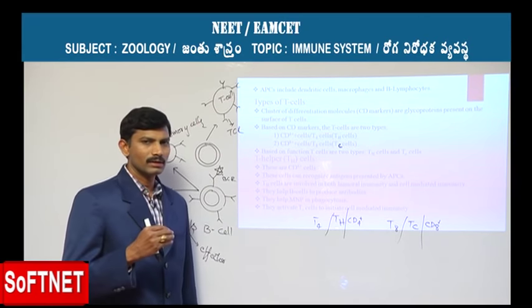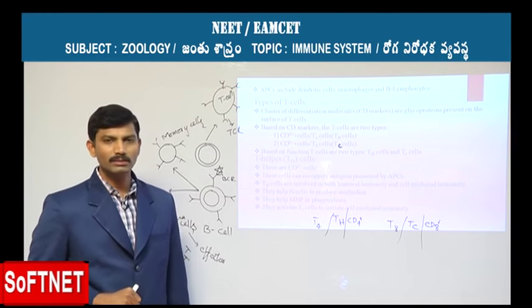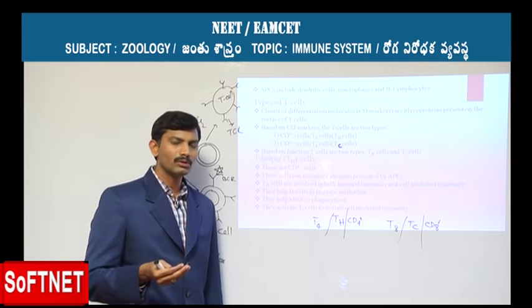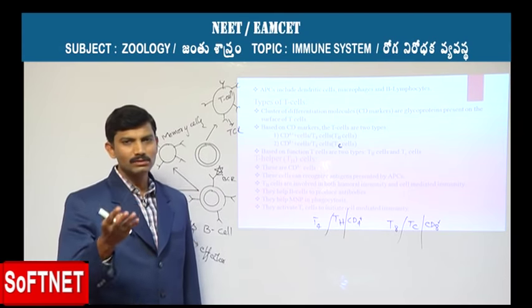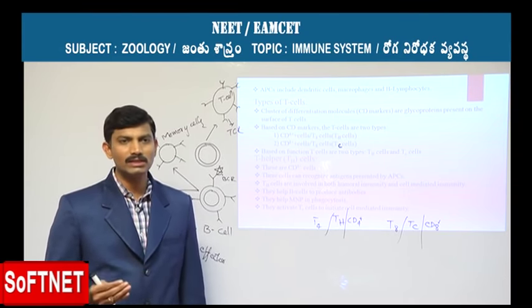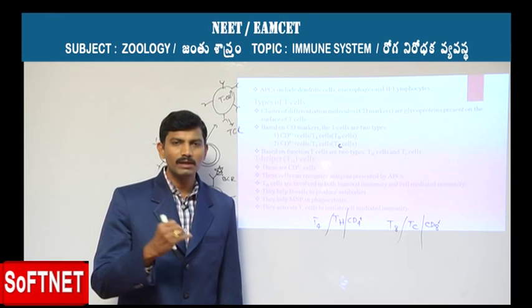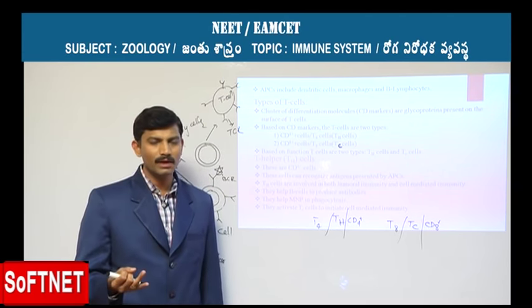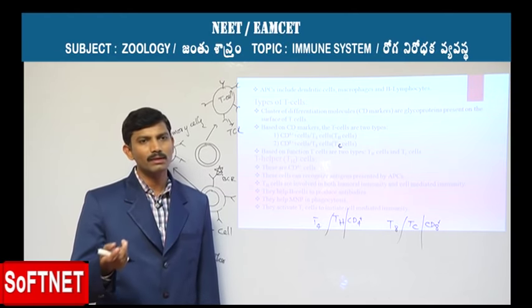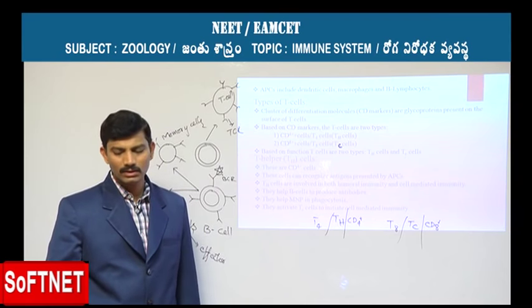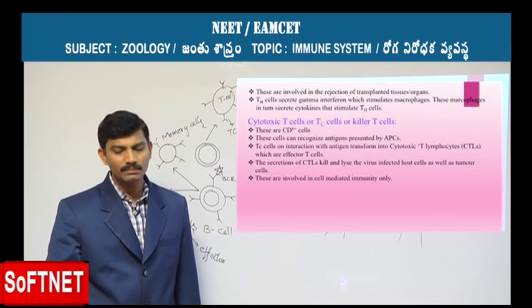TH cells help the B lymphocyte cells to produce antibodies, and they also help the mononuclear phagocyte cells to perform phagocytosis. They are also responsible for the activation of the TC cells to show the immune response called cell mediated immunity. So they make the B lymphocyte cells produce antibodies, they make the phagocytic cells show phagocytosis, and they make the TC cells show cell mediated immunity. All these are under the control or with the help of these cells. That's why they are named T helper cells.